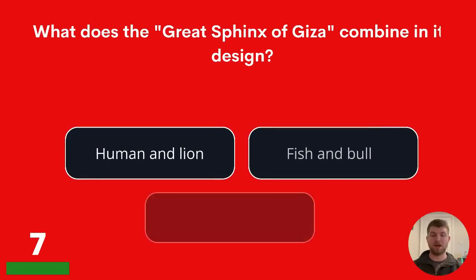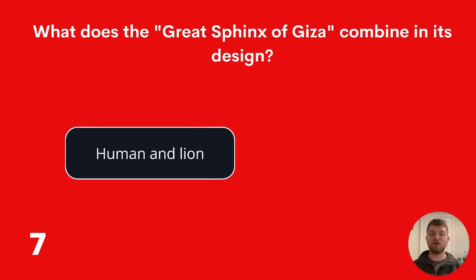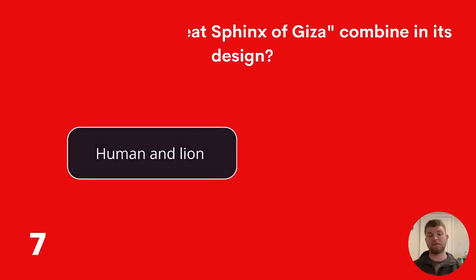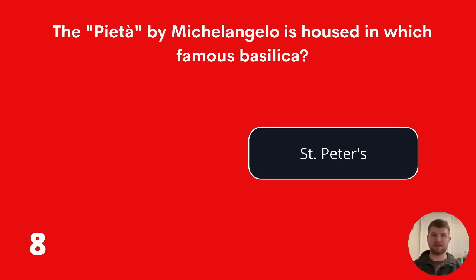Question 7. What does the Great Sphinx of Giza combine in its design? Human and lion, fish and bull, or bird and snake? The answer is human and lion. Question 8. The Pieta by Michelangelo is housed in which famous basilica? Notre Dame, St. Peter's, or Westminster? The answer is St. Peter's.